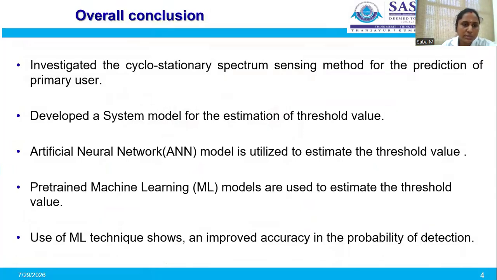Overall, the conclusion of the research is that we investigated the cyclostationary spectrum sensing method for the prediction of the primary user. We developed a system model for the estimation of the threshold value. Artificial neural network and machine learning models are involved for two different modulations like MPSK and MQAM, and with different channels like Rayleigh, Gaussian, and AWGN. Among these two models, machine learning techniques provide an improved accuracy in the probability of detection.